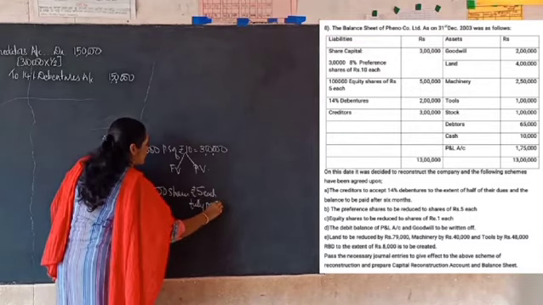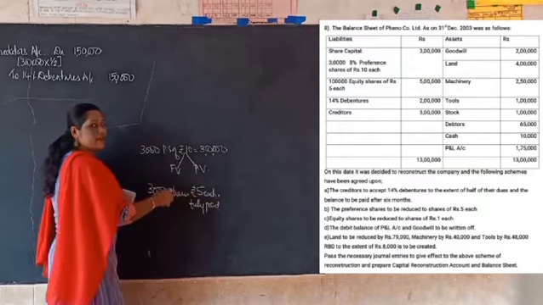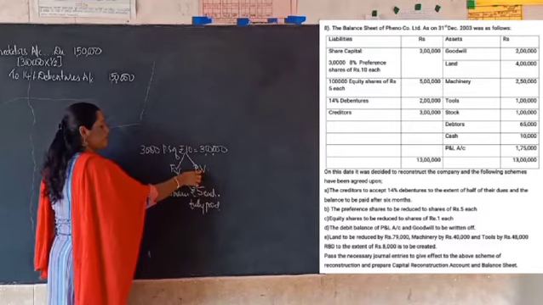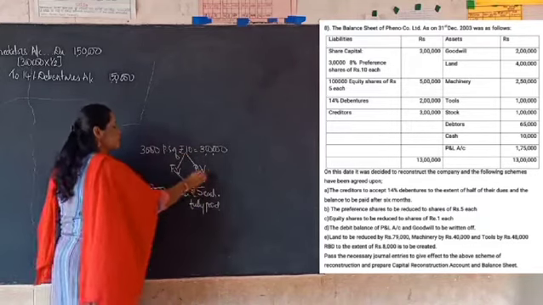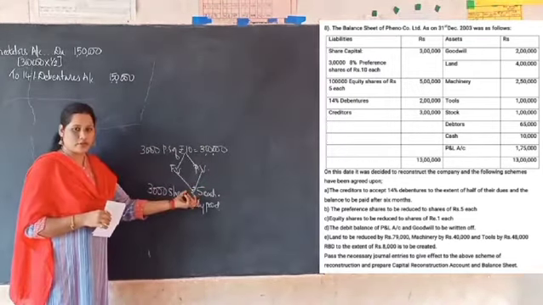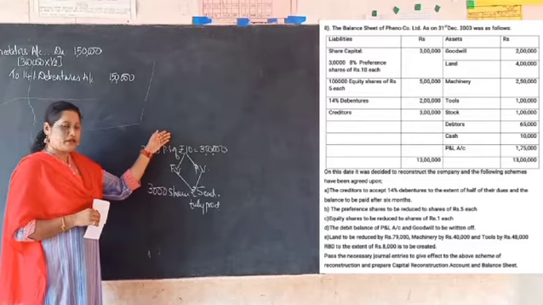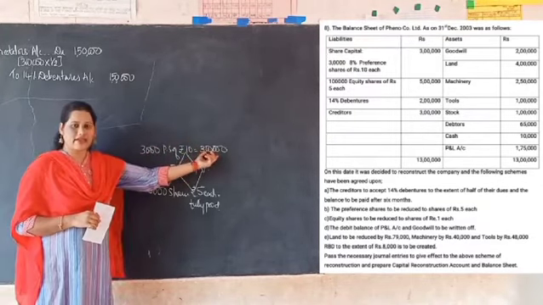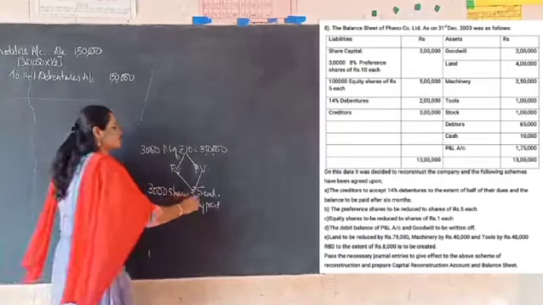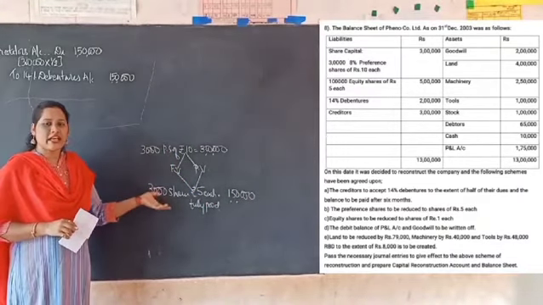So now here, earlier the face value of one share was 10, now it is going to be 5 rupees. So the face value is reduced from 10 rupees to 5 rupees. Similarly, paid up value of one share was earlier 10 rupees, now it is reduced to 5 rupees, which means that in this case face value is also reduced, paid up value is also reduced. Okay. So now in this case, what is the adjustment required? First, we have to cancel the old capital, that is 3,000 shares of rupees 10 each, 3 lakh, and then we have to give credit to the new capital, 3,000 shares of rupees 5 each, which comes to rupees 1,50,000. And the remaining balance here should be transferred to capital reduction account.